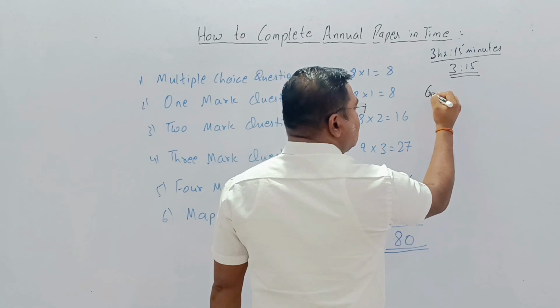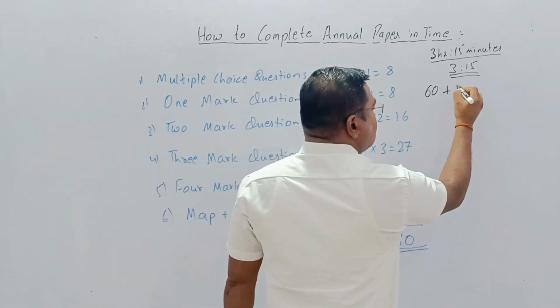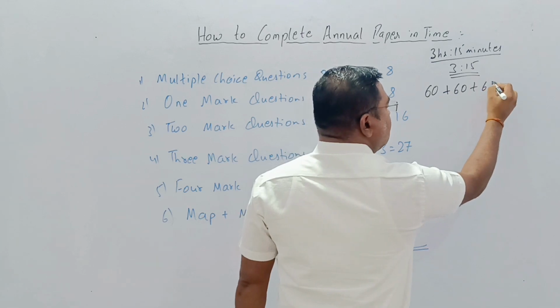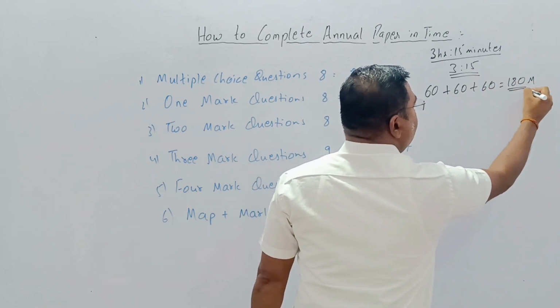Now let us convert to minutes. 1 hour is equal to 60 minutes. 60 plus 60 plus 60 is equal to 180 minutes.